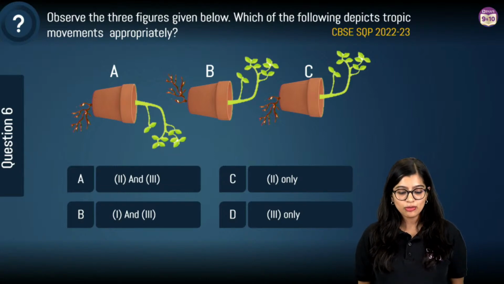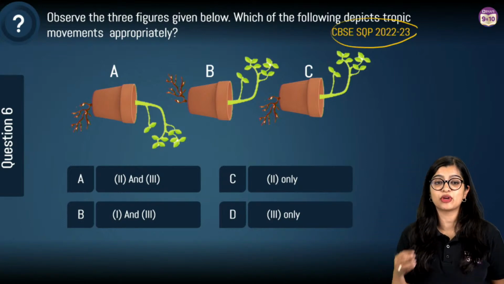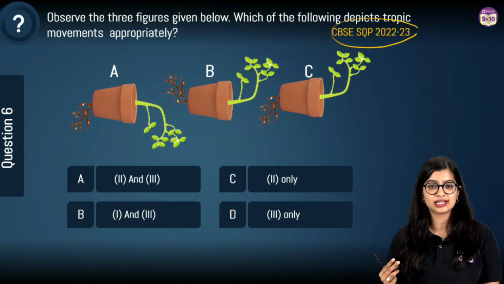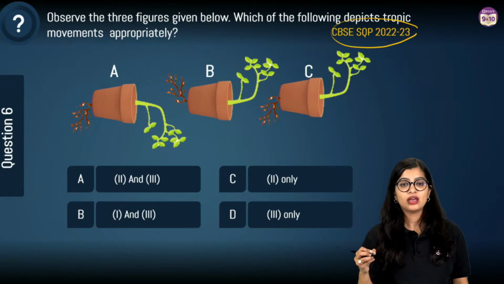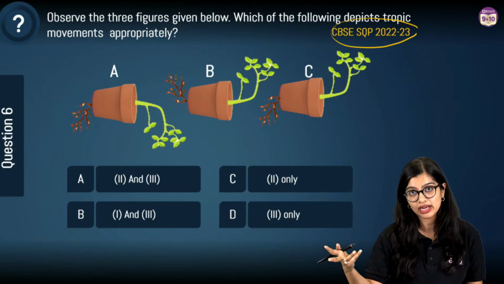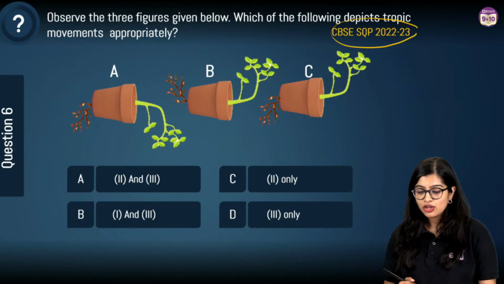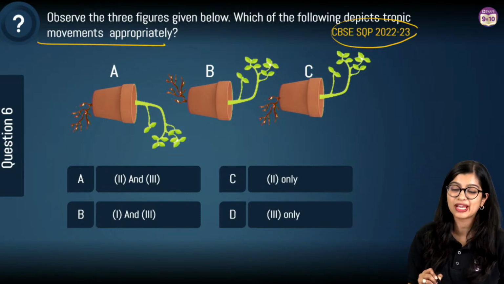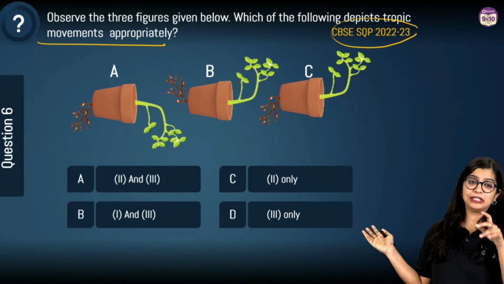Awesome. Now moving on to question number 6. This is a sample question paper from your seniors' paper. Just that some doubts which are there, I am not taking it, right? Ma'am, what is stimulus? Stimulus is basically any external or internal agent that brings about a change or a response in our body, right? You have 3 figures given to you from which you need to identify which depicts a tropic movement. Easy peasy question. Super simple.